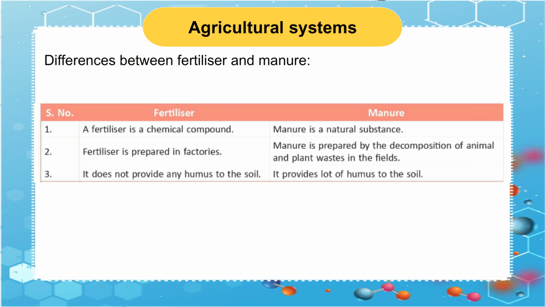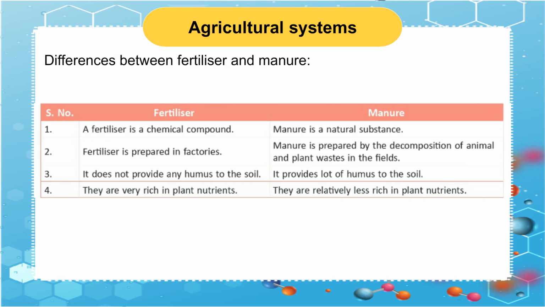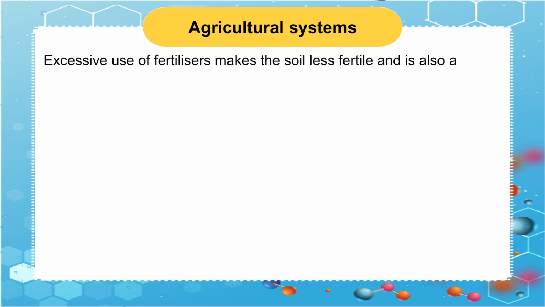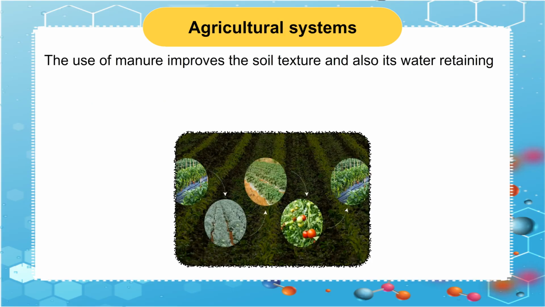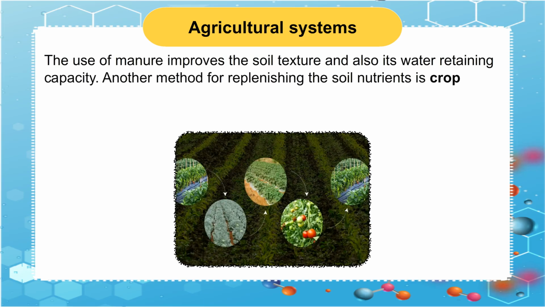3. Fertilizer does not provide any humus to the soil. Manure provides a lot of humus to the soil. 4. Fertilizers are very rich in plant nutrients. Manure is relatively less rich in plant nutrients. Excessive use of fertilizers makes the soil less fertile and is also a source of water pollution. After growing many crops in the same field, the level of nutrients in the soil decreases. The use of manure improves the soil texture and also its water retaining capacity.